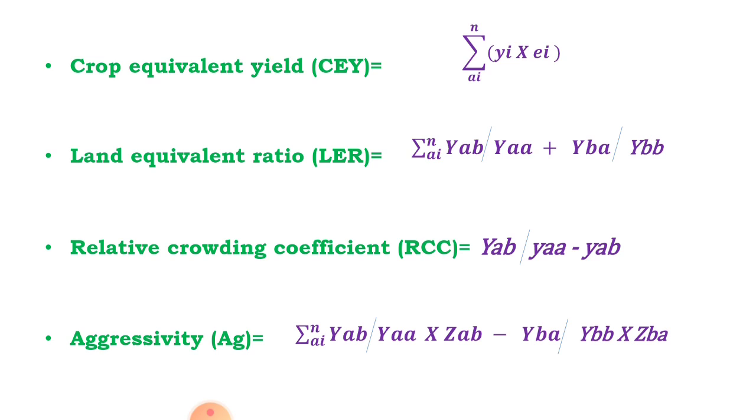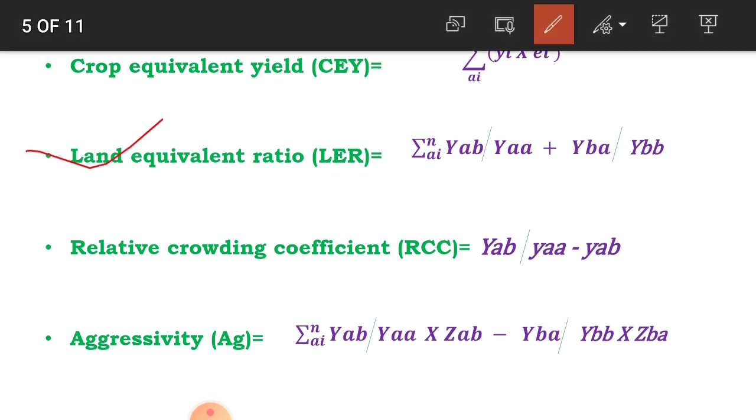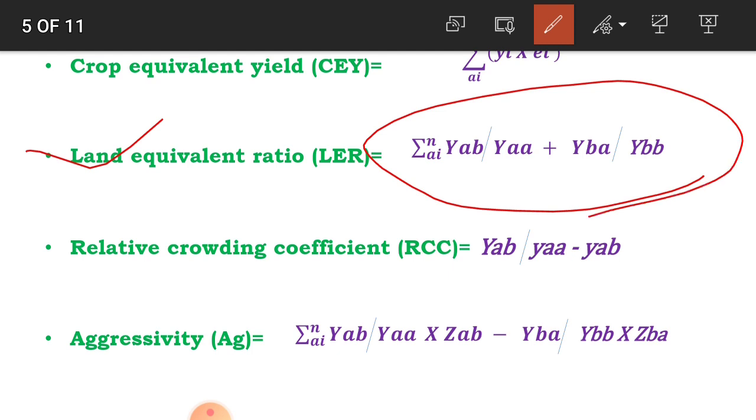The second one is land equivalent ratio, called LER, or also relative yield total, RYT. Definition: it is the ratio of the land required by a pure crop to produce the same yield as that of an intercrop. That is called land equivalent ratio. It is calculated using the formula: summation of YAB divided by YAA plus YBA divided by YBB.